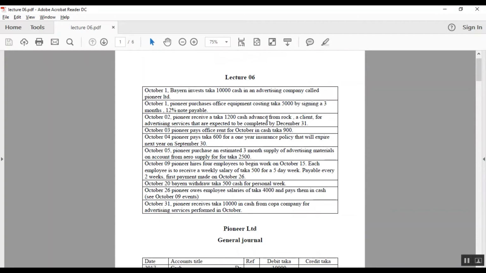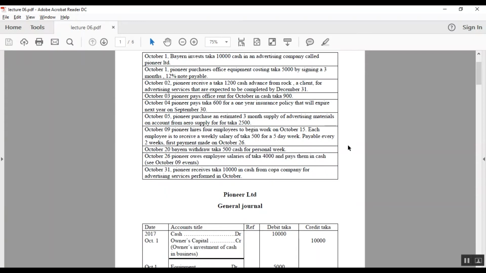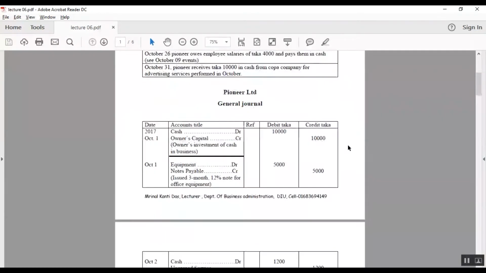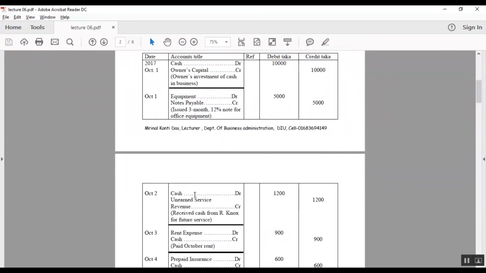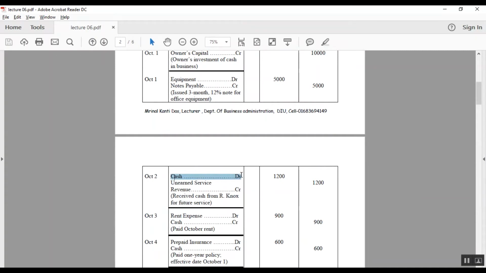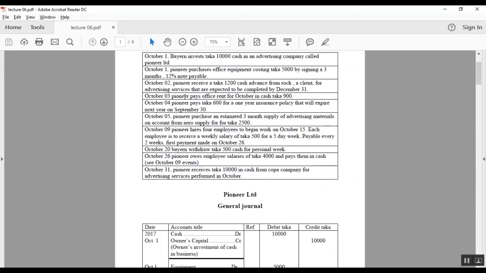On October 2, Pioneer received taka 1200 cash in advance from Rock, a client, for advertising services that were expected to be completed by December 31. So this is unearned revenue. Here cash will be debit and unearned service revenue is credit, and the amount is 1200.